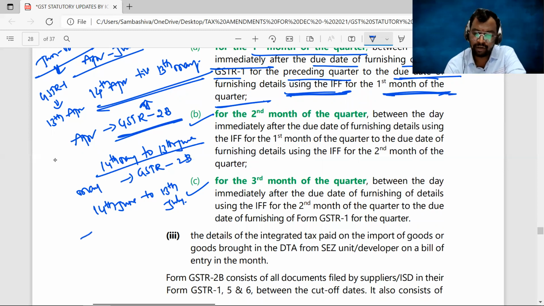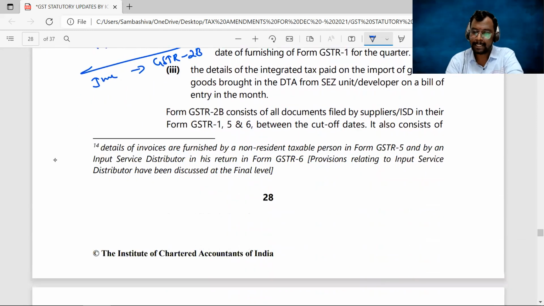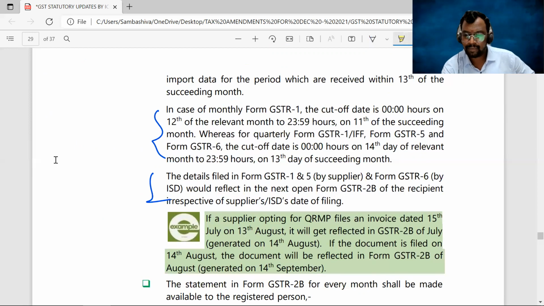And between 14 June to 13 July reflected in the June month GSTR 2B. Now, whatever the input tax credit reflecting in this particular GSTR 2B ultimately can be taken by the recipient. Clear, sir? Next. So this particular timeline they have explained, which I will just now explain to you, sir. Right? Next. The cutoff date you can see here.